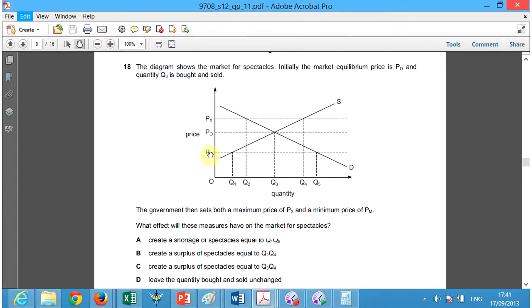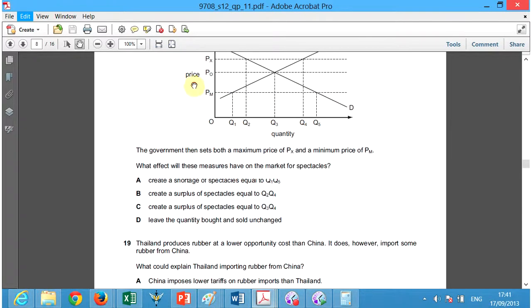Okay, so in this case, the price, the P naught, is already above the minimum price that the government set, you can't charge any lower than this. So this P naught is already above that. And the government also says you can't charge any price above this. So the P naught is both above the minimum price and below the maximum price. So the market equilibrium isn't affected by these two government mandates.